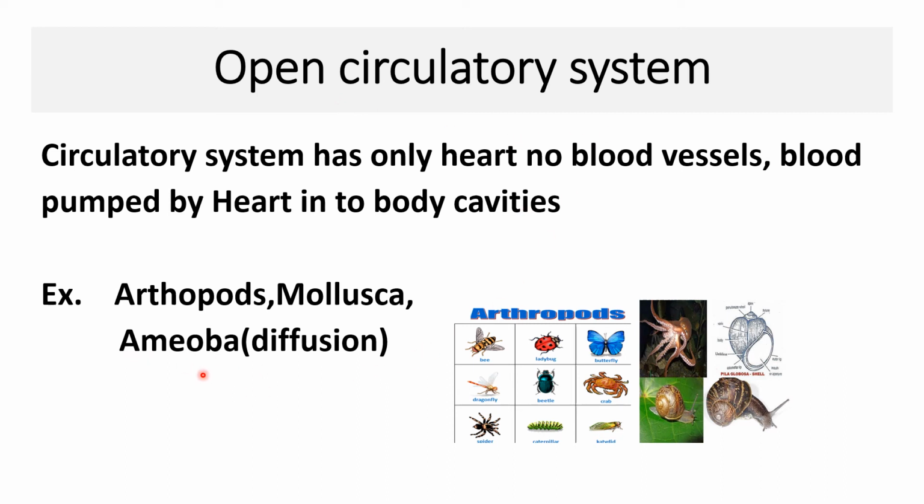And also come to the amoeba. Amoeba has no concept of a circulatory system, but by diffusion only it supplies the food material and water to all parts of the body.